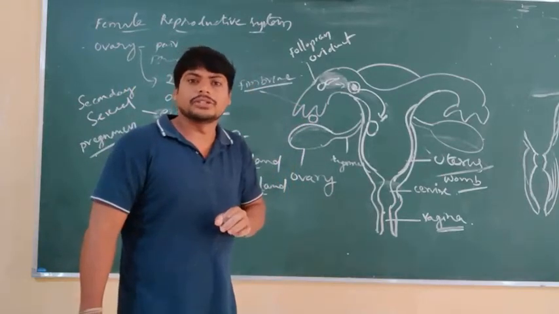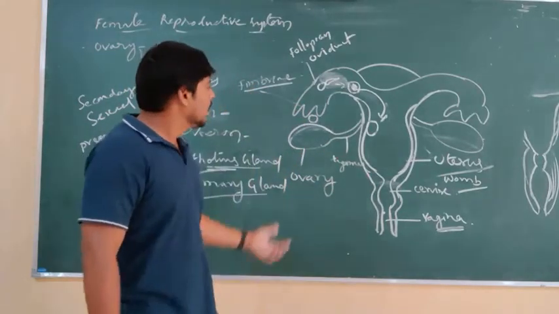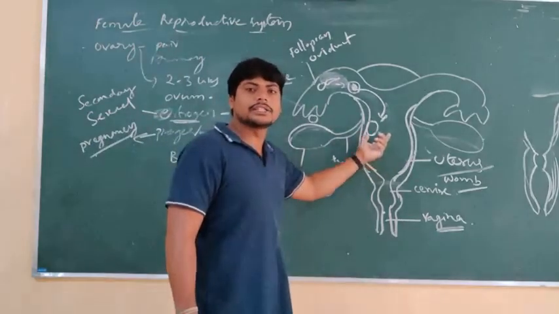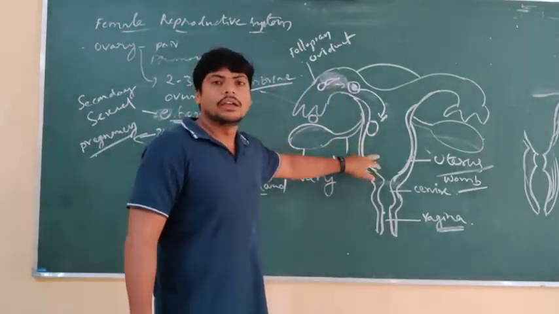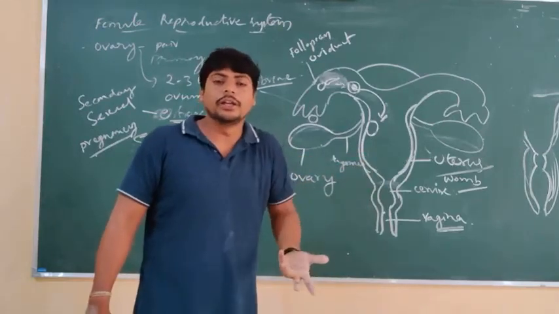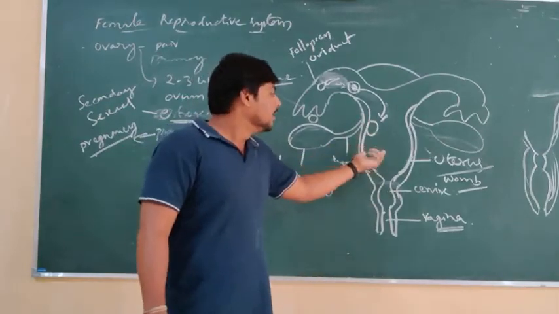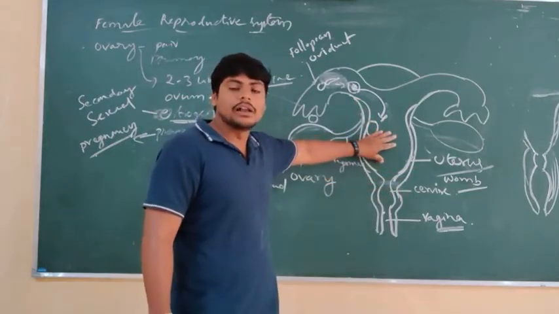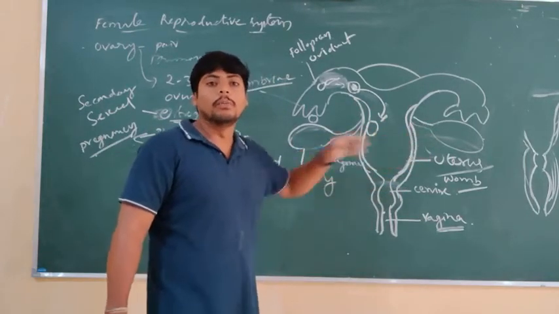These are the three layers of the uterus, which collects the fertilized zygote and allows the development of the baby in it. The uterus is also called the womb.